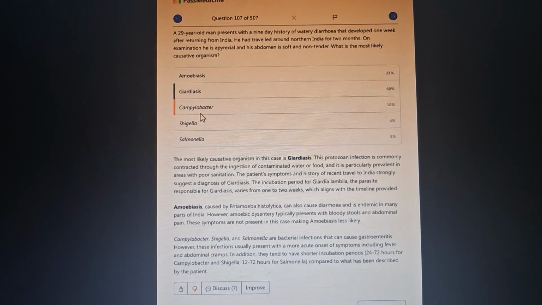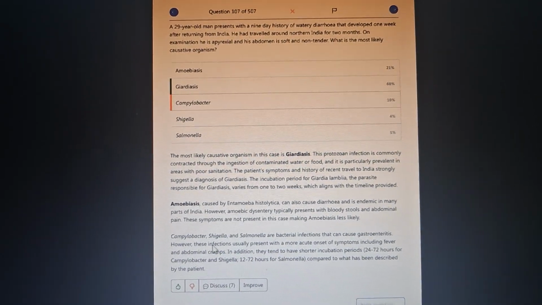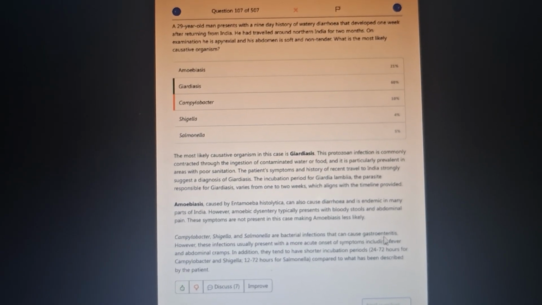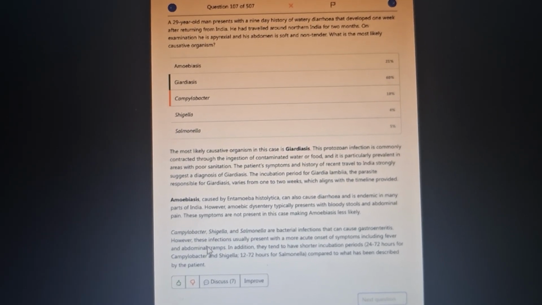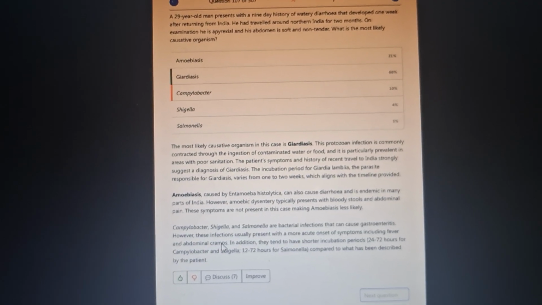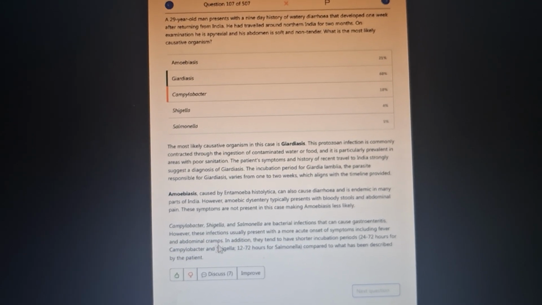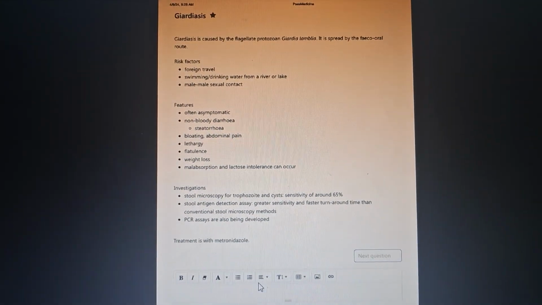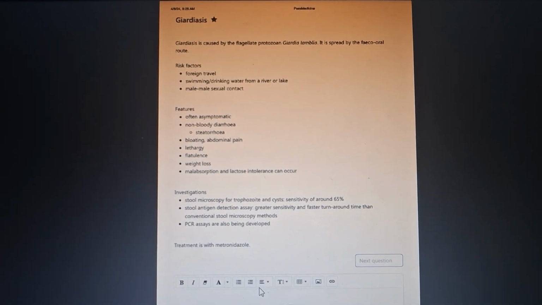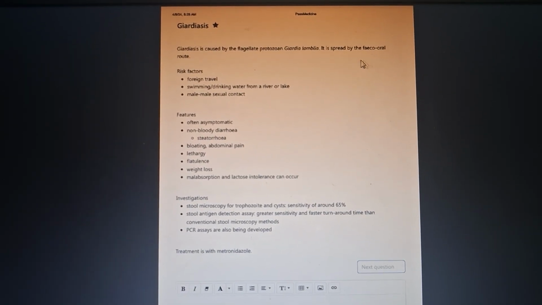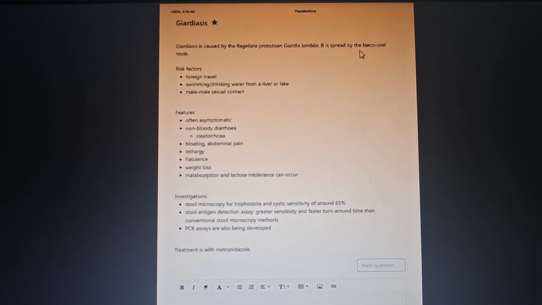How will we rule out Campylobacter? Okay, so Campylobacter, Shigella and Salmonella are bacterial infections that can cause gastroenteritis. However, these infections usually present with more acute onset of symptoms including fever and abdominal cramps. Alright, next, giardiasis. Giardiasis is caused by the flagellate protozoan Giardia lamblia. It is spread by the fecal-oral route.